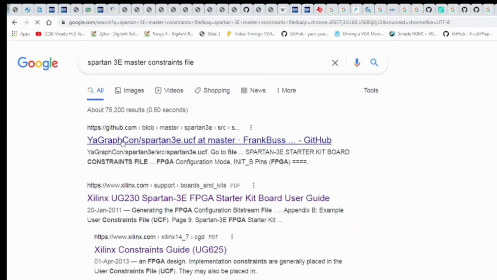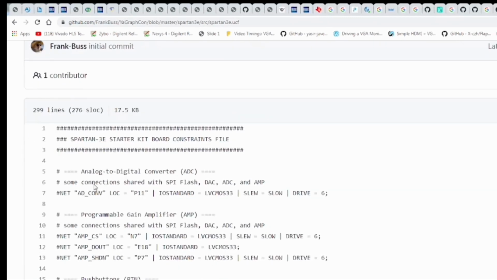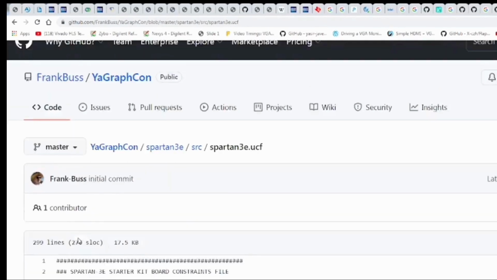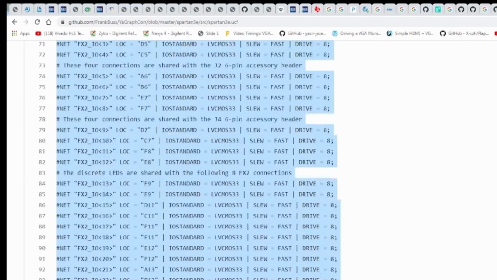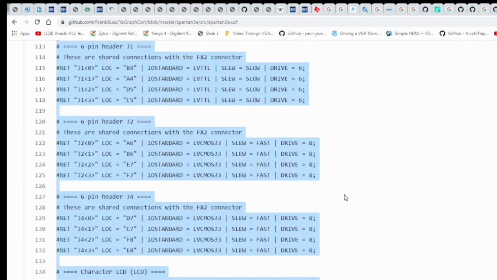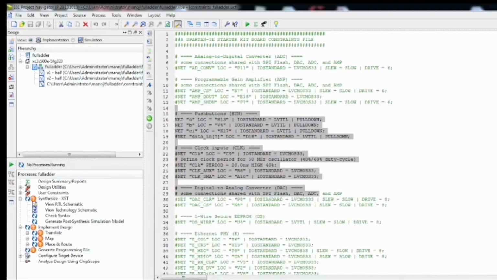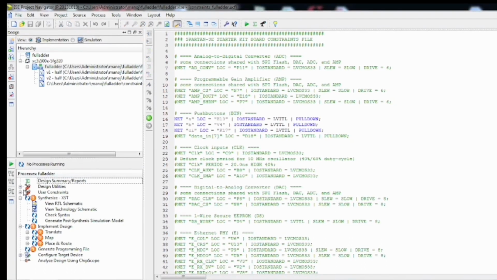There are 2 ways, and this is one way. You can open that link and simply copy paste the entire lines of code that are given there, which is called the user constraints file. You select the entire thing, copy it, and paste it in the Xilinx window. I'm copying that, and now you open your Xilinx and simply paste. This will be blank when you create it, and then you can paste here. That is one way of writing the user constraints file.